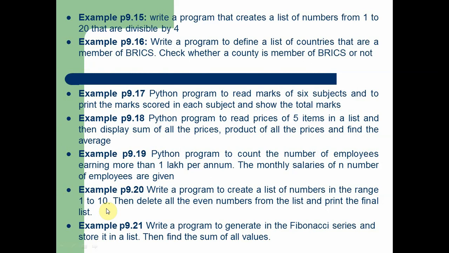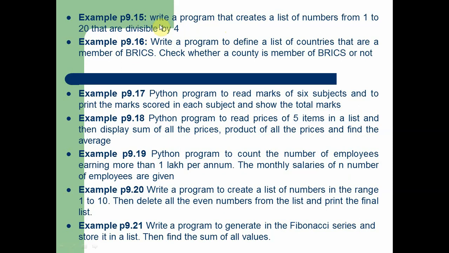Next topic is example programs in your book. In this program we are going to understand how to use different types of list oriented built-in and predefined functions, and list oriented statements for creating different types of programs. So in the first program 9.1 you can see: write a program that creates a list of numbers from 1 to 20 that are divisible by 4. So this is the question.